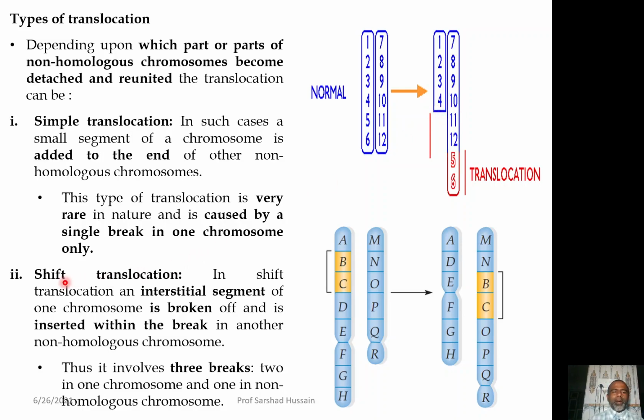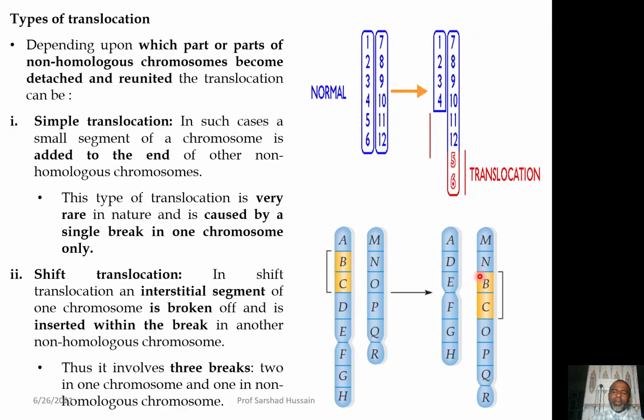Then you have the shift translocation. In the shift translocation, the segment is detached from one chromosome after having two breaks. Say for example, a break between A B and C D will lead to the deletion of this part B C and it will be inserted into a new non-homologous chromosome where only a single break will take place.